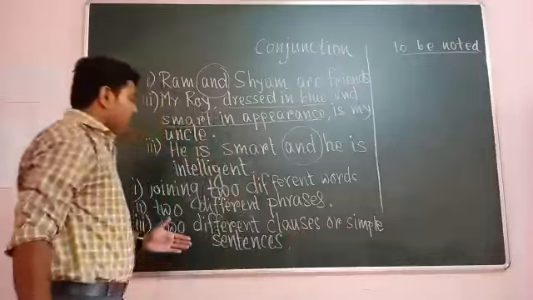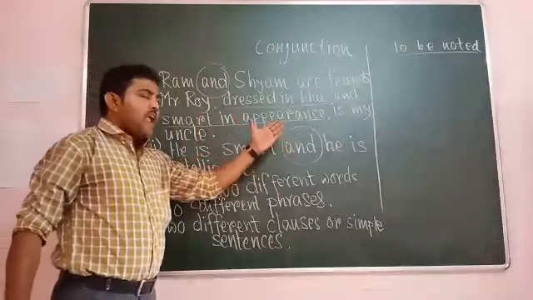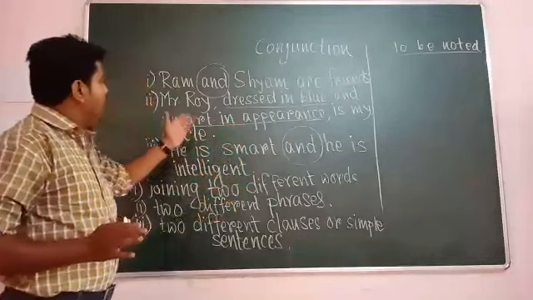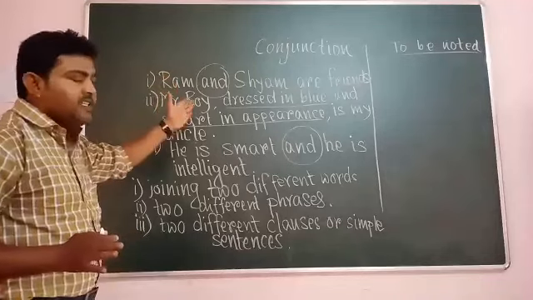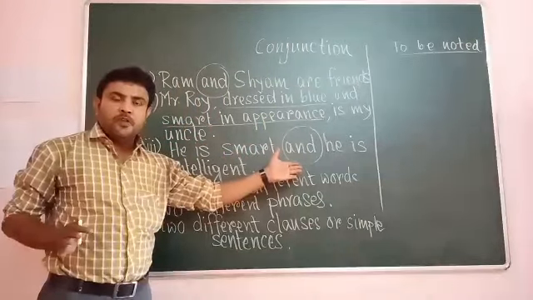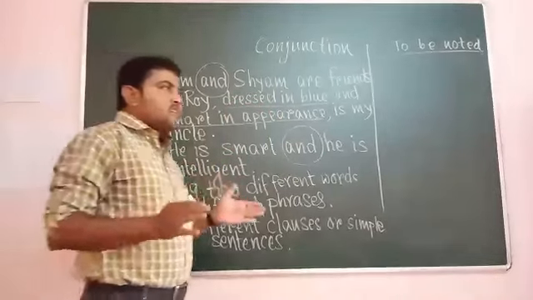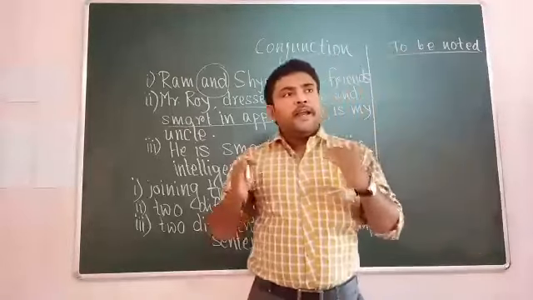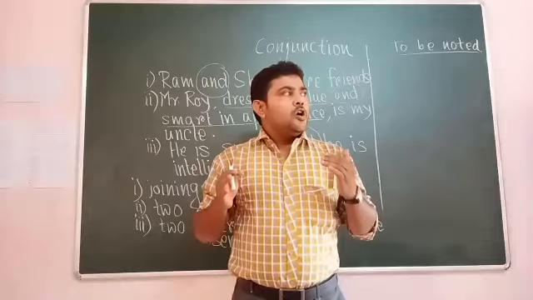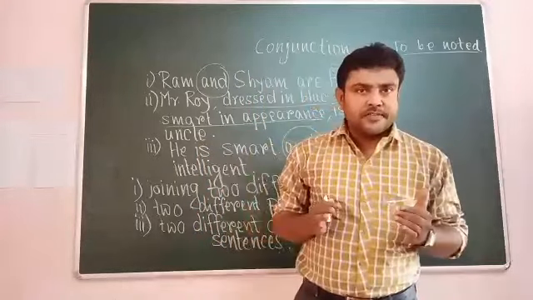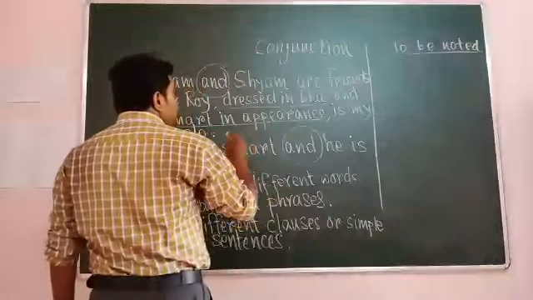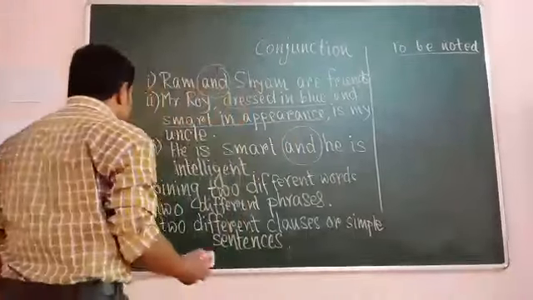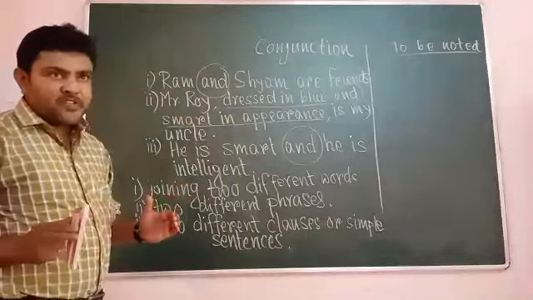So what do we see here? The function of this word and is to join two different parts of the sentence. Everywhere in every sentence we find this type of function. So can you now tell me what type of part of speech it is? You were right, it's conjunction. So this word and is conjunction, and it helps to join two or more parts.